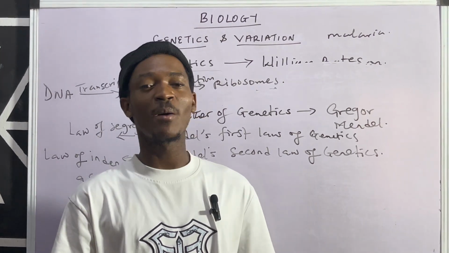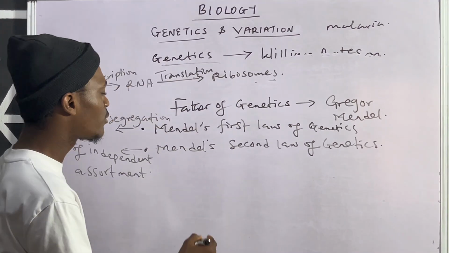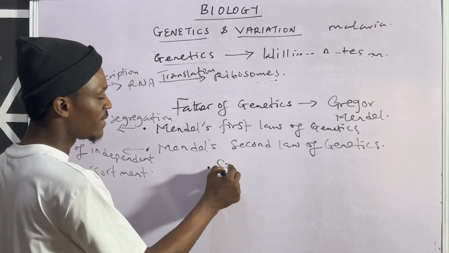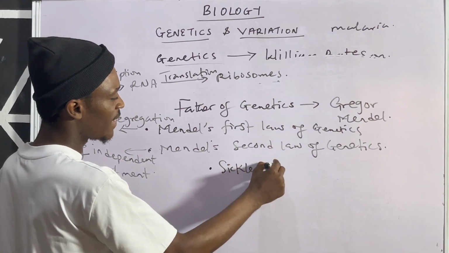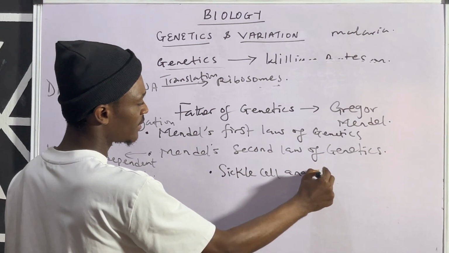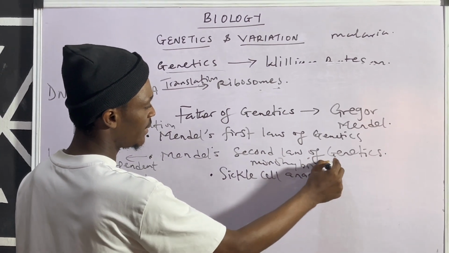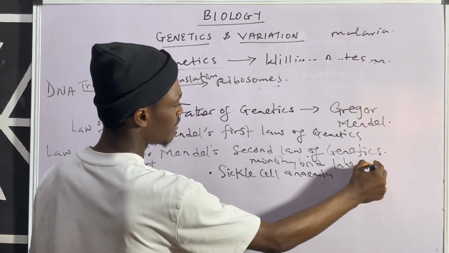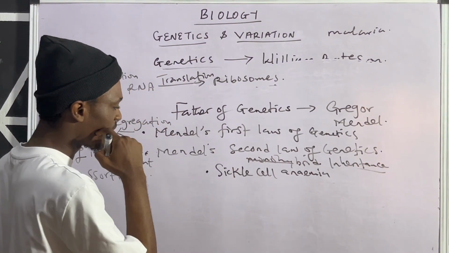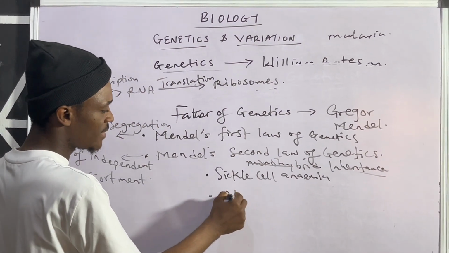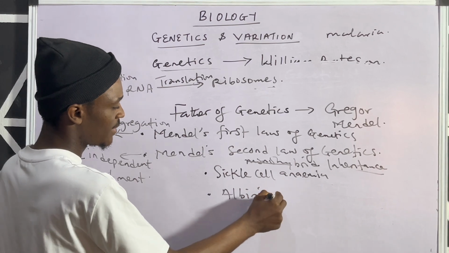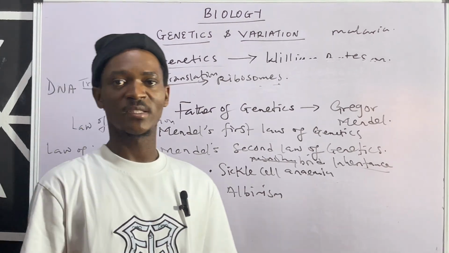Monohybrid. So when we talk about monohybrid inheritance, we are referring to inheritance such as sickle cell anemia. Sickle cell anemia is one of them. That's under the monohybrid inheritance. All right. So we have the sickle cell anemia. Then we also have albinism. So when we say sickle cell anemia, what are we referring to?